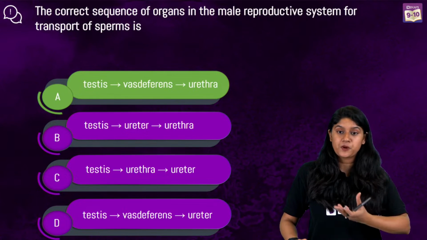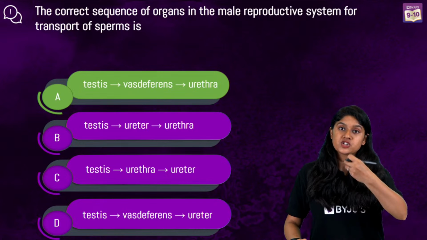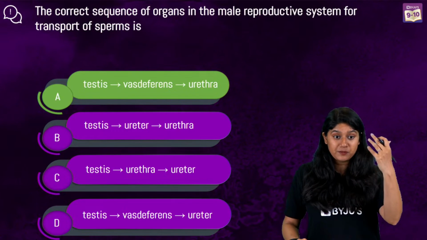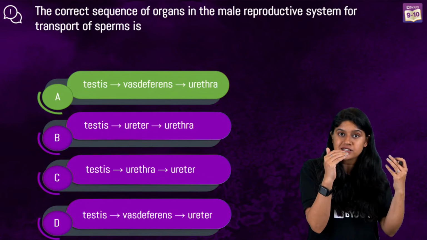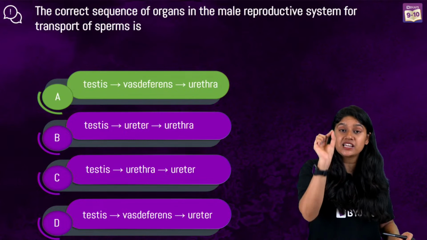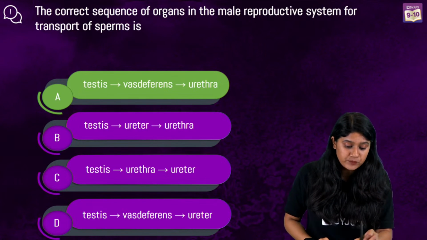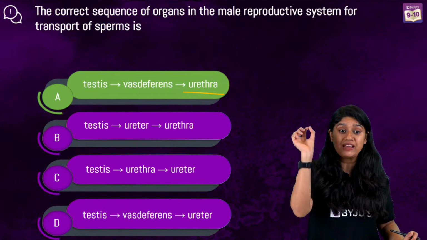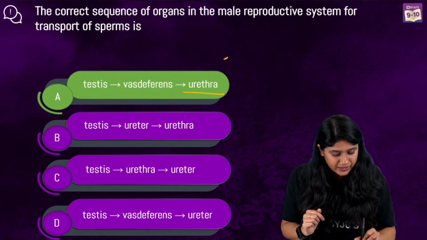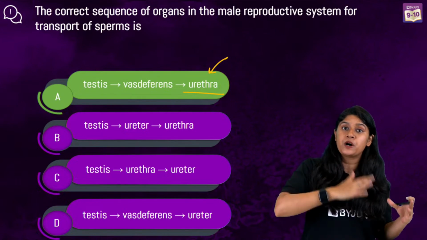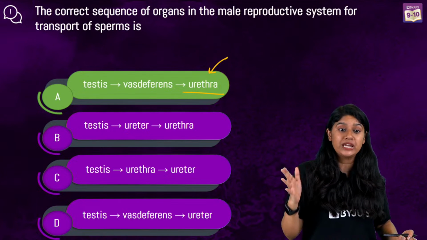Testis is where the sperms are getting produced. Then there's a tube which is connected to the epididymis, which sits at the top of the testis. Vas deferens carries the sperms, and of course then we have the urethra, which is the common passage. Very, very important thing, everyone, right? Urethra is a common passage for the sperms as well as for the urine.